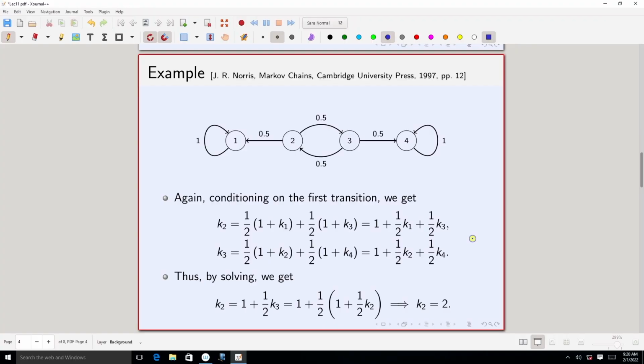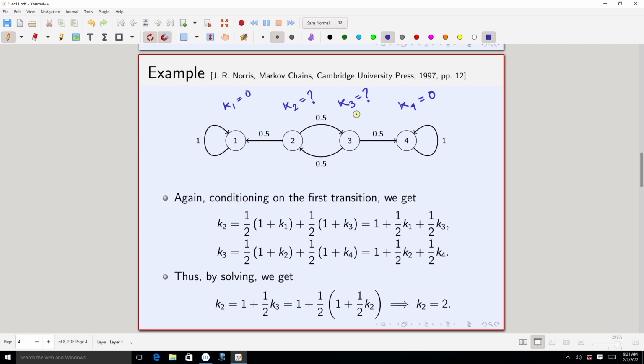So let us proceed. What we have till now is that k1 is 0 and k4 is also 0. Now we have another two states, state 2 and state 3. We are looking for the values of k2 and k3.